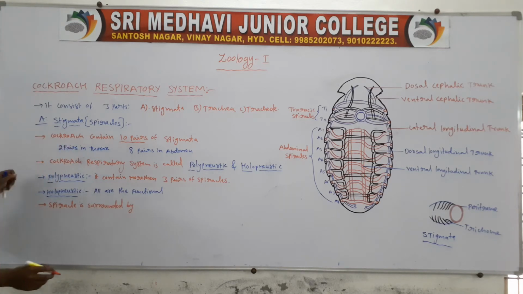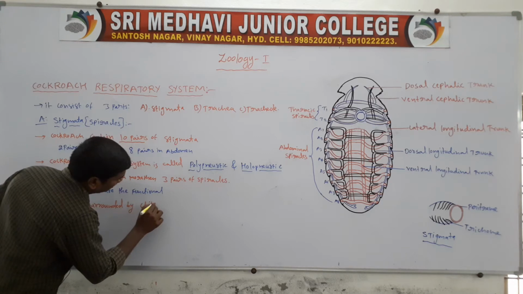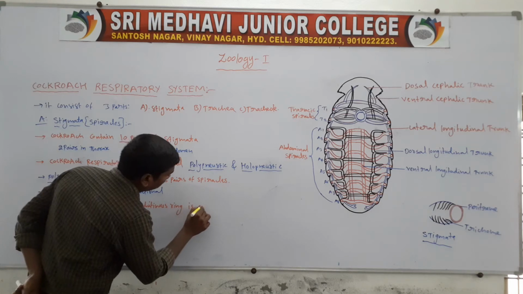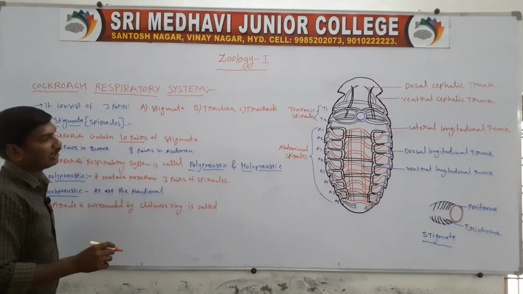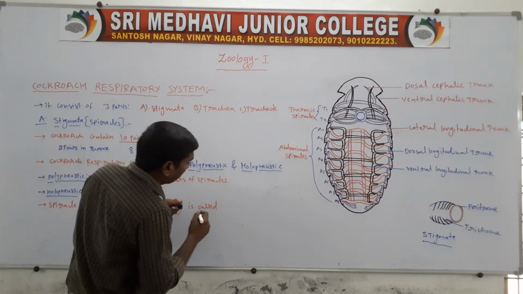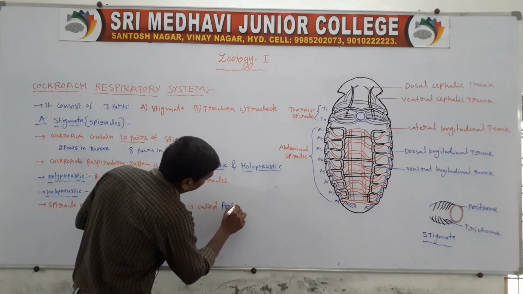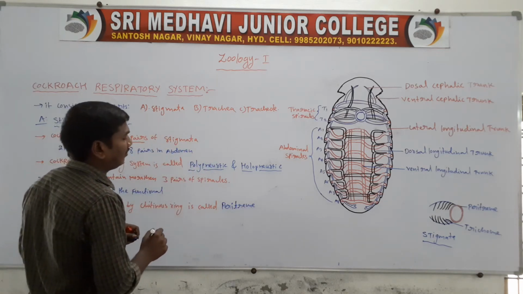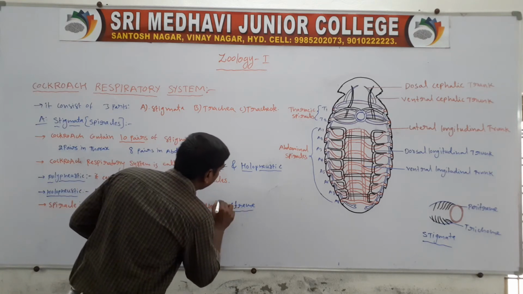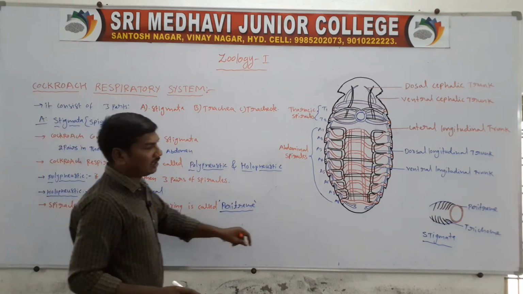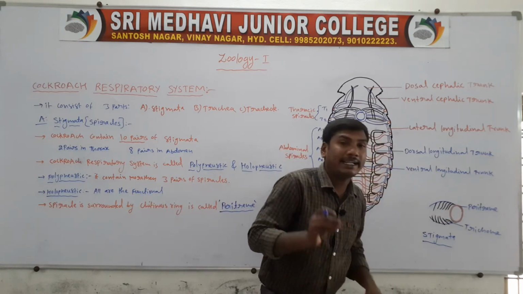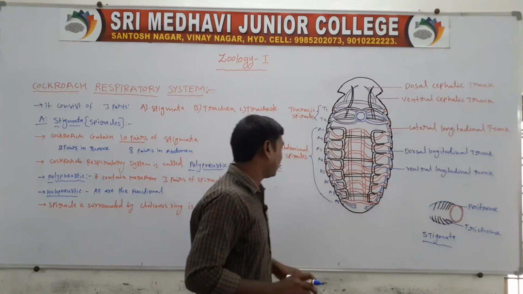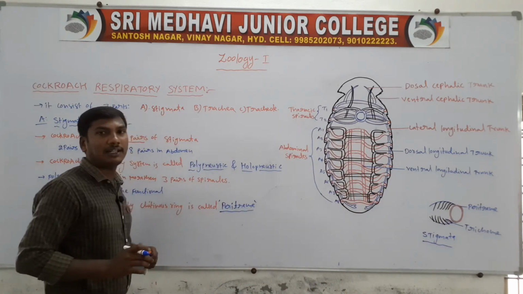Spiracles are surrounded by a chitinous ring. The chitinous ring is called the peritreme. So these are the peritreme, and these are the spiracles. The spiracles are surrounded by the chitinous ring, and that chitinous ring is called the peritreme.